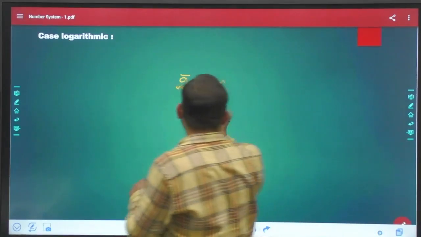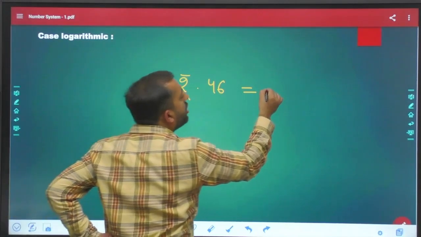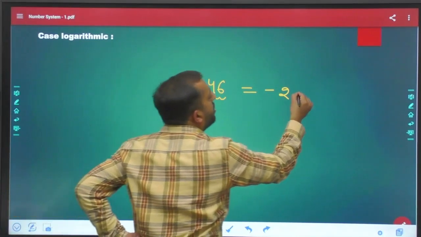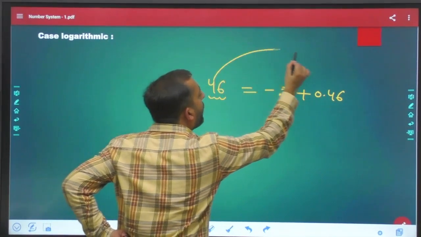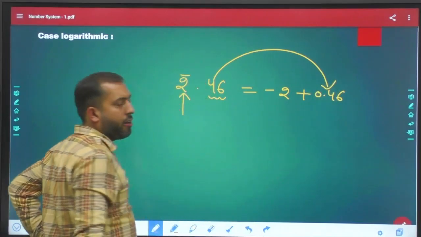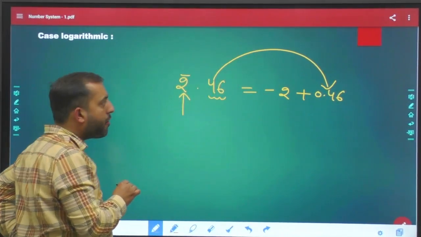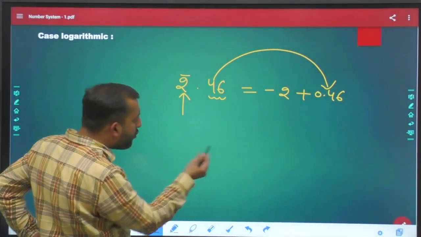The meaning of this is, this first part 2 is negative, and the remaining part 0.46 is positive. Let me explain this once again with one more example.